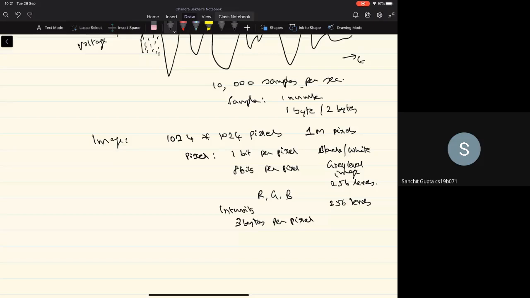Okay, so this is for the image, and each of these intensity levels will be considered as an unsigned integer, so it will take values from 0 to 255. And processing of the data basically involves processing these numbers, where the numbers represent the information in the pixel, or the information in the sample for an audio signal.